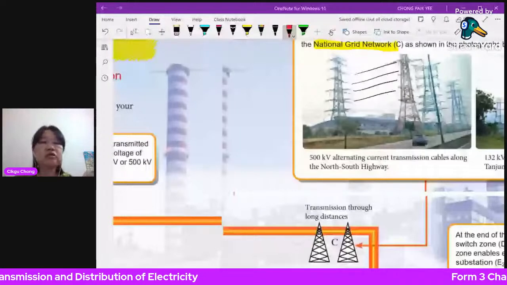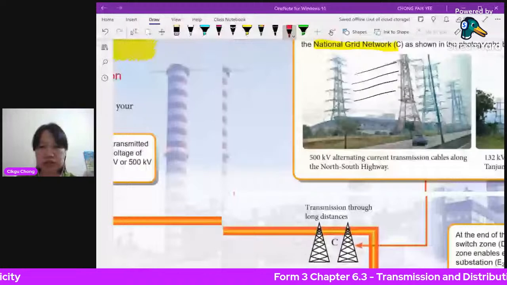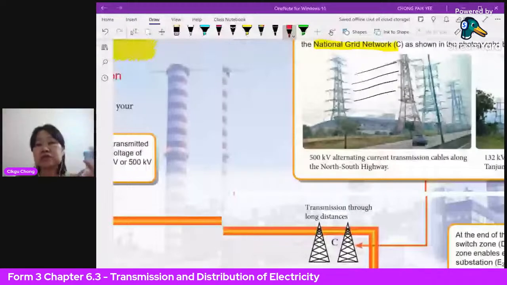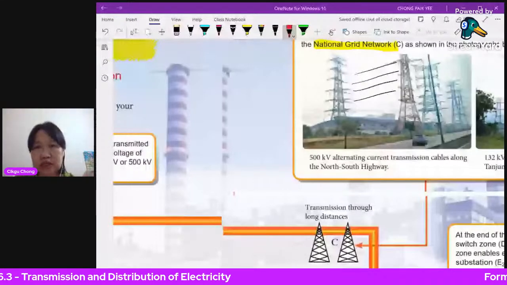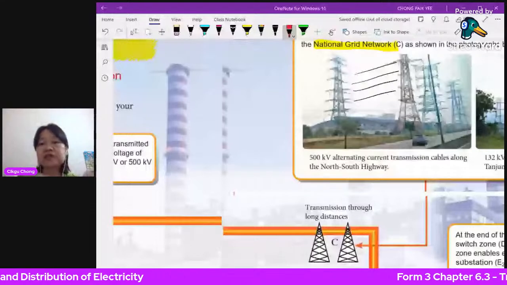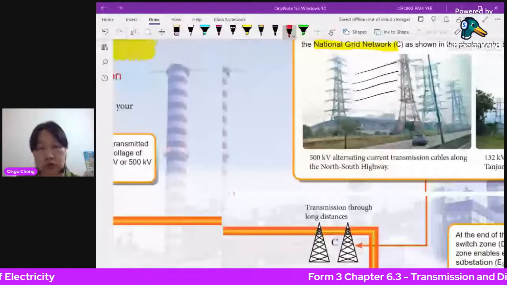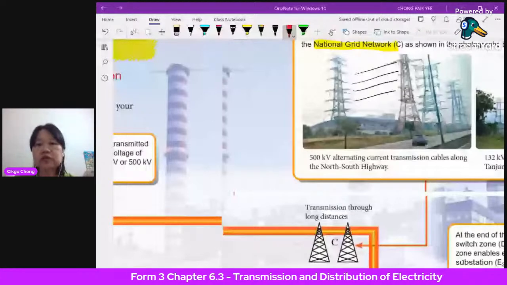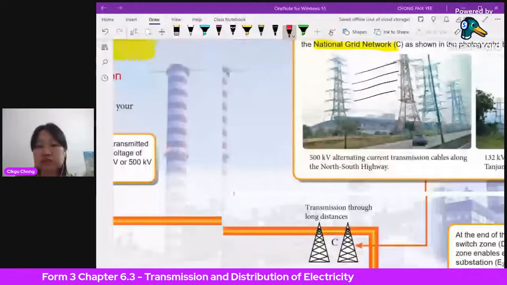Also, whenever you want to do any repair work, you need a switch to close the circuit. So the switch is to control the supply of electricity and to determine where you send the current. So you have a switch station here.